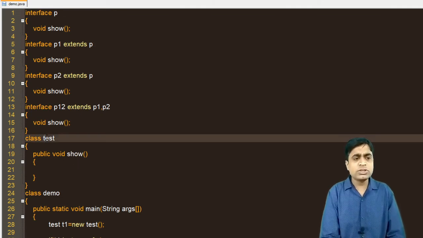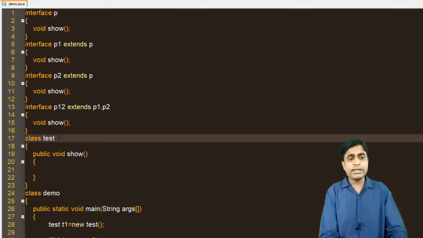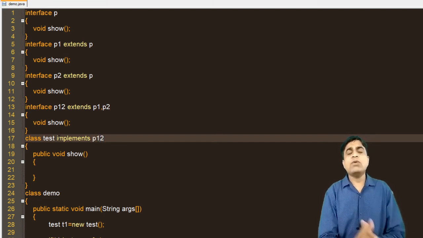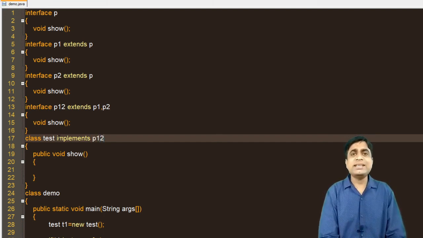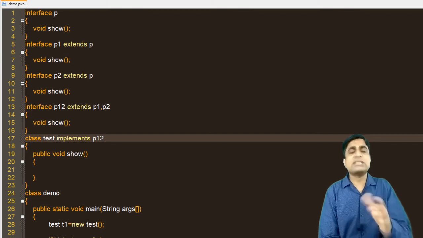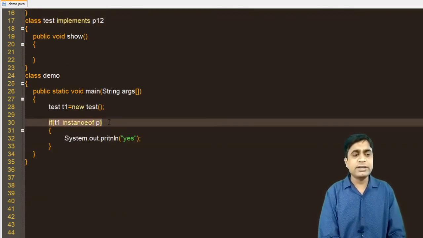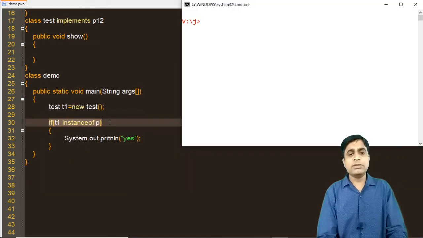Why? Because Test, we have not written implements here. So here Test implements P12. So now what happened over here? Test implements P12, P12 implements P1 and P2, and P1 and P2 both extend P. That means indirectly Test can also access the property of P. That's why this will return true, and this message will print the yes.